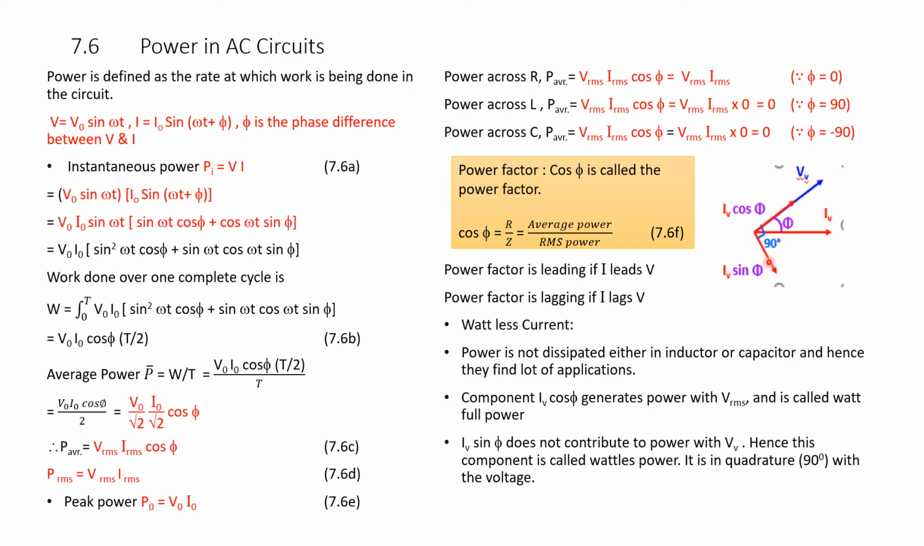I V sin phi is lagging behind the voltage and does not contribute to power with the voltage. Hence, this component is called wattless power because it is not consuming any power. It is in quadrature with the voltage: voltage is here and this is at 90 degrees. This does not consume any power. Whatever power is there is along the voltage. This is watt-full power and this is wattless power, which is lagging behind here. It does not contribute any power.